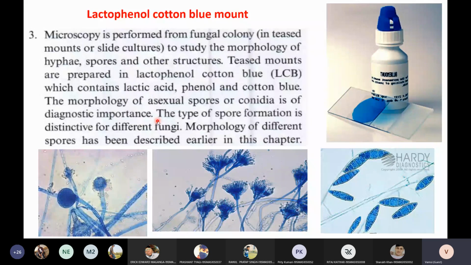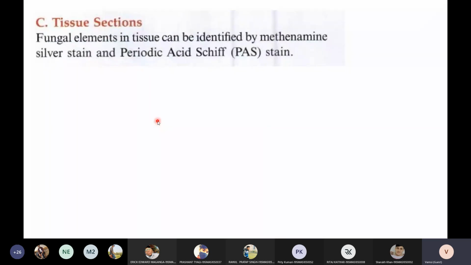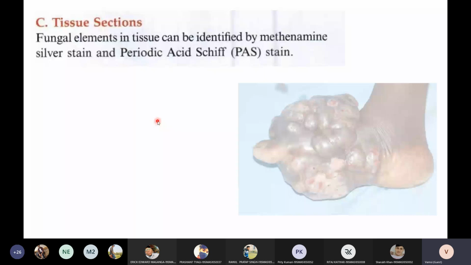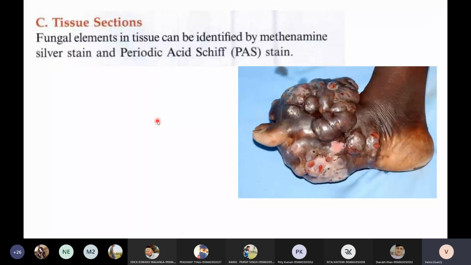Okay, then next one is tissue sections. Now we have a case like this. This is a fungal infection, a cutaneous fungal infection which is called mycetoma. Here the fungus was literally eating his skin. Then, if the fungi are eating skin, why did he get these tumors? What is the reason for development of tumors?